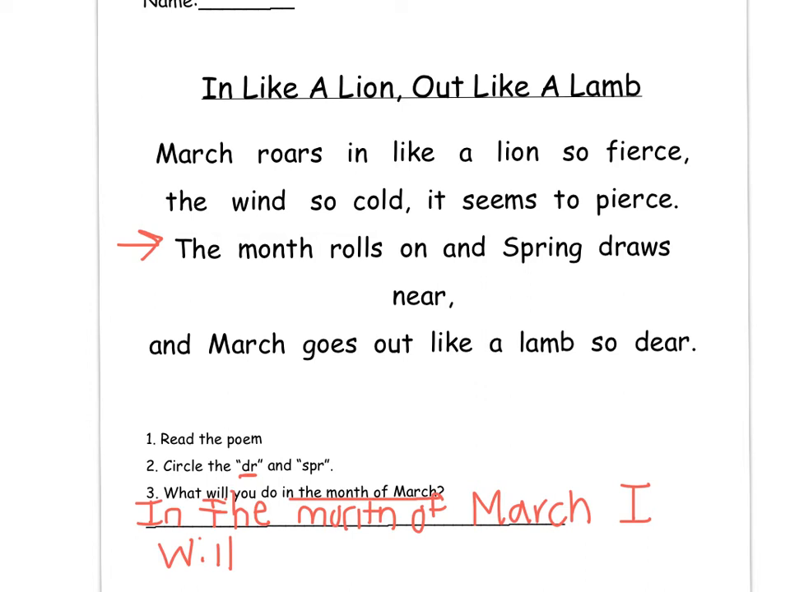In the month of March, I will play outside. In the month of March, I will go to the playground. In the month of March, I will celebrate my birthday. What are you going to do in the month of March? I'm going to rewrite this for you because it's really hard to read. Now remember, you have to use these words: in the month of March.